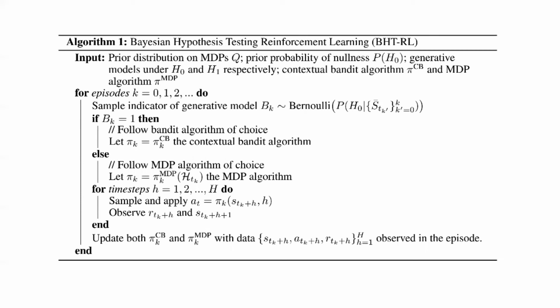Additionally, when posterior sampling algorithms are chosen for the contextual bandit and MDP algorithms, then our Bayesian hypothesis testing RL algorithm can be interpreted as a posterior sampling algorithm with an additional prior that can upweight the prior probability that the environment is that of a bandit. Thus, the Bayesian regret guarantees for standard posterior sampling for MDPs can apply in this setting.